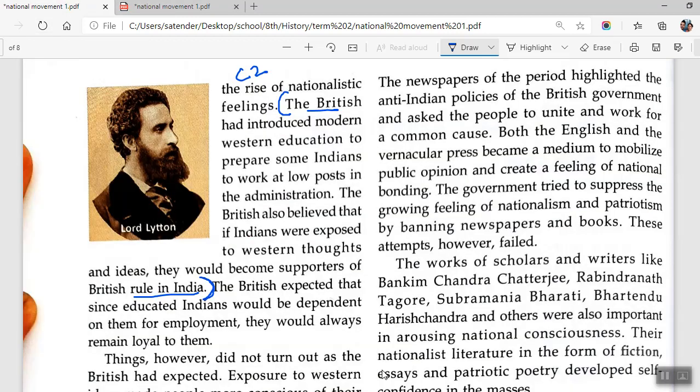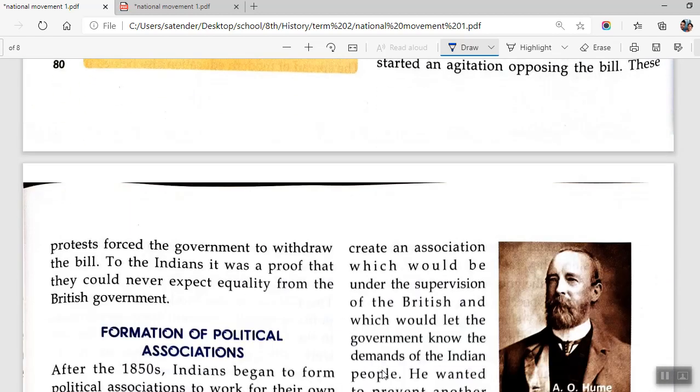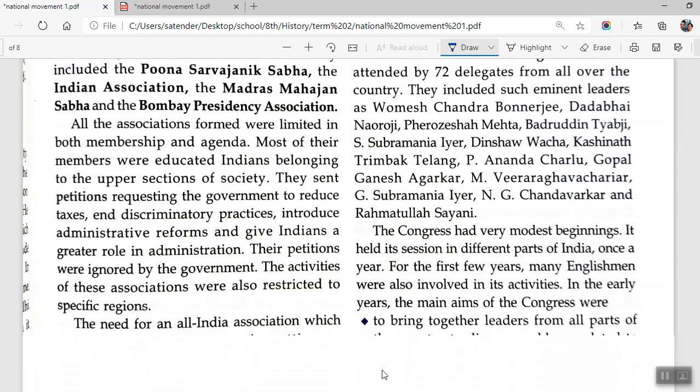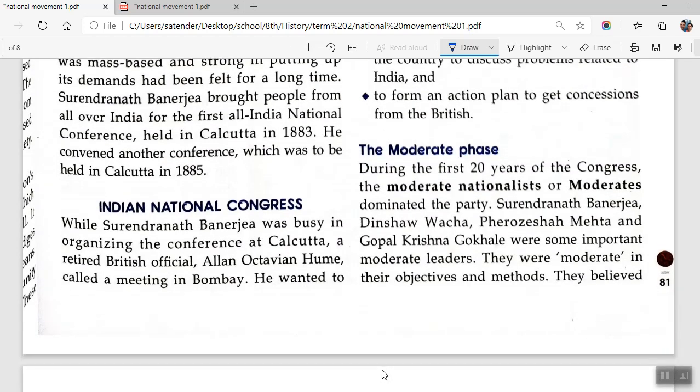Now moving on to this, coming to the paragraph titled "The Moderates." This will be in the first phase of the Congress. Okay, the moderate phase. So as part of the first part, who are moderates, you will be writing this. During the first 20 years, the Congress, the moderate nationalists or the moderates dominated the party.